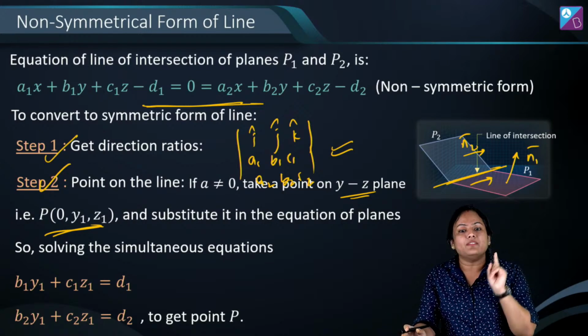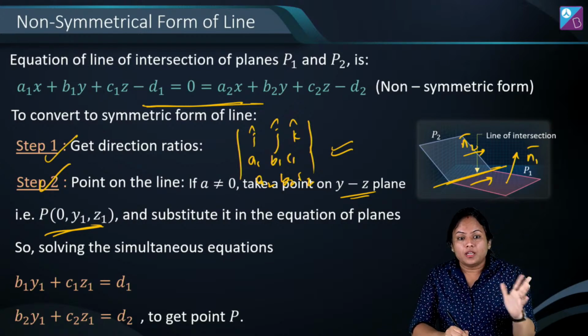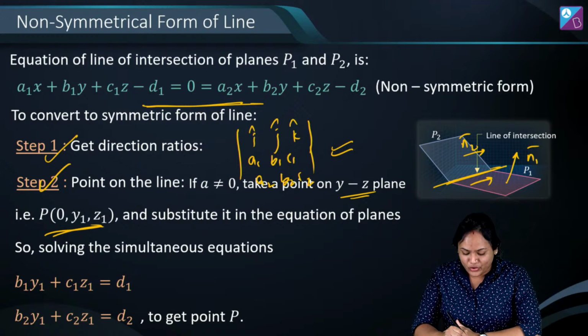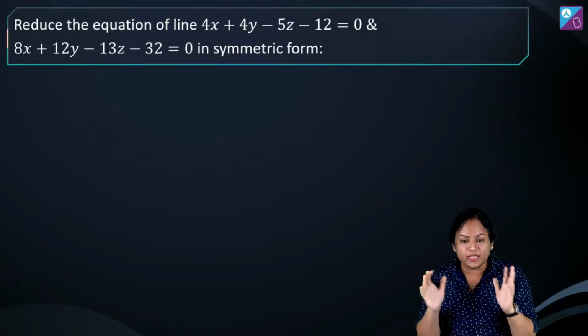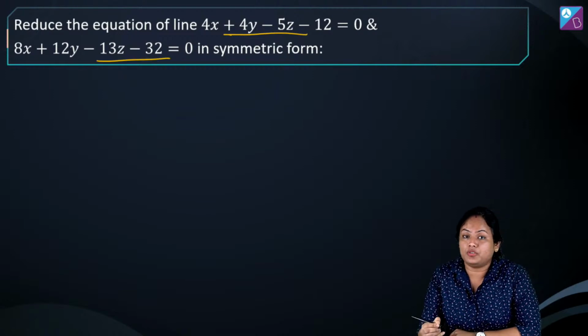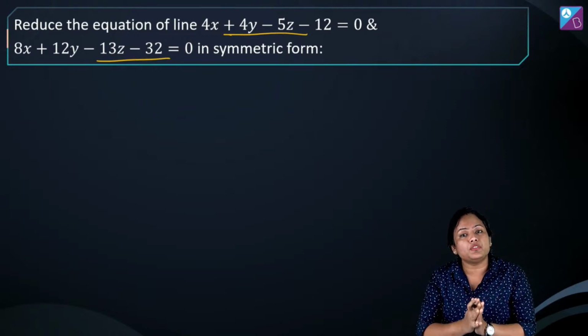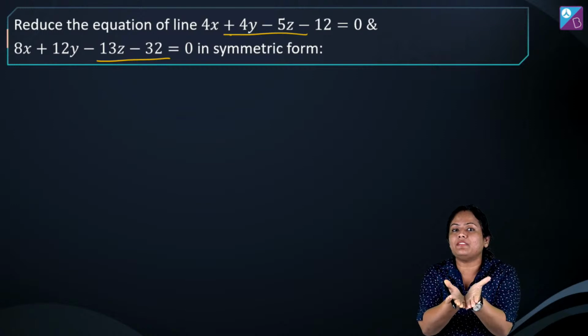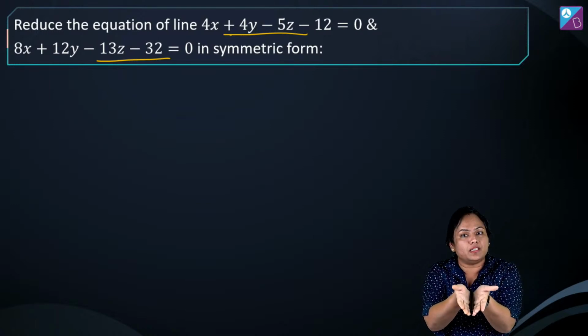you have to follow these two steps. Got it? Let's take a question quickly. I'm taking a question over here. You can clear your concept again. You have to find the equation of line in symmetrical form. This is the non-symmetrical form. That means two planes are given to me. I have to get their line of intersection.